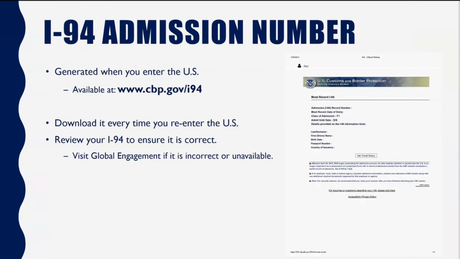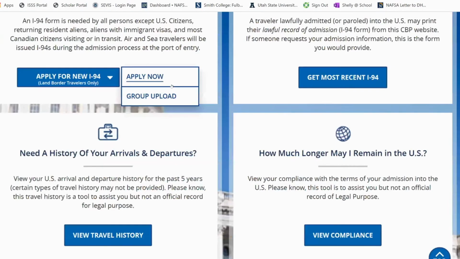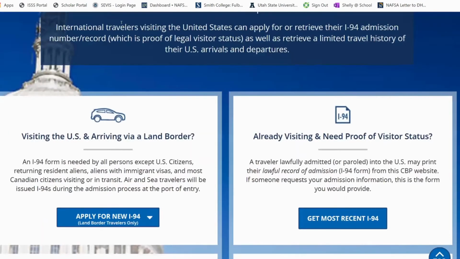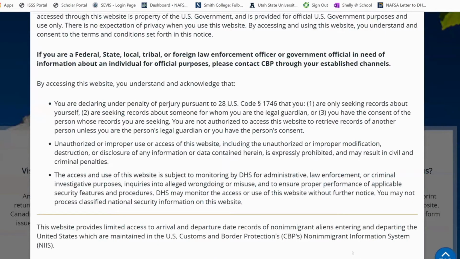Now, the I-94 is a number that is generated when you enter the U.S. You can actually download it by going to the U.S. government's website, and every time you enter, you're assigned a new I-94 admission number. You just go to Get Most Recent I-94, and then you enter your personal information and obtain your Form I-94.